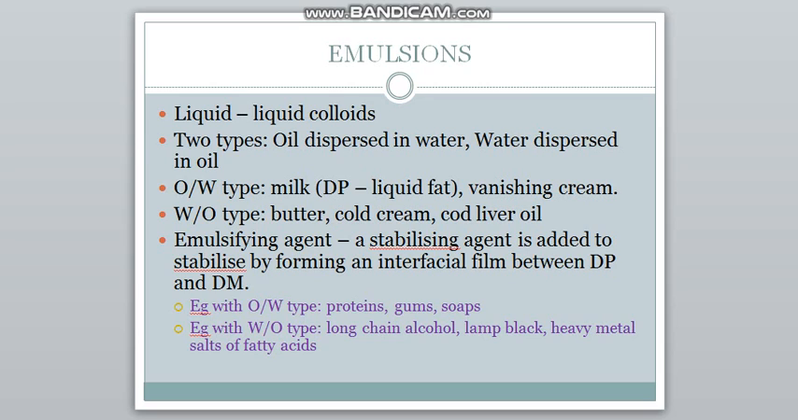Examples with oil in water type are proteins, gums and soaps. Emulsifying agents for oil in water types are proteins, gums and soaps. And for water in oil type are long chain alcohol, lamp black, heavy metal salts or fatty acids. So emulsifying agent is nothing but an agent which is added to stabilize the emulsions by forming an interfacial film between the dispersed phase and the dispersion medium.